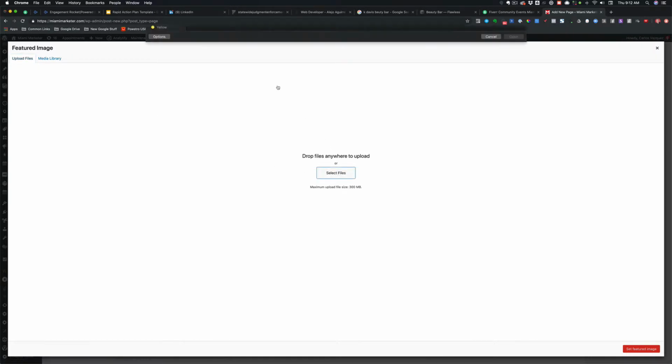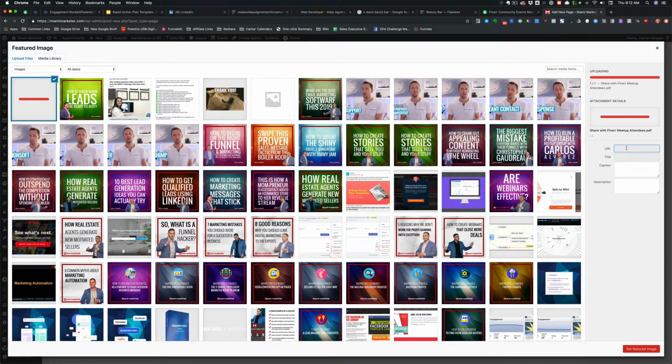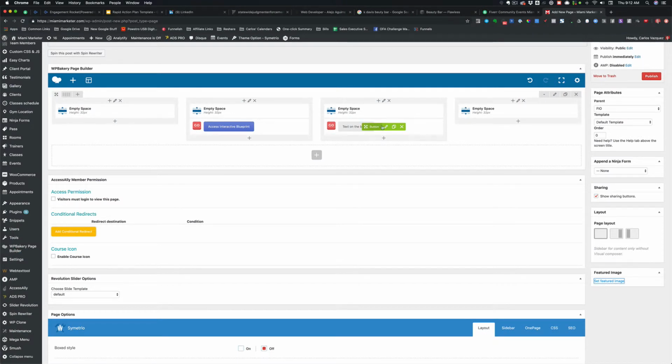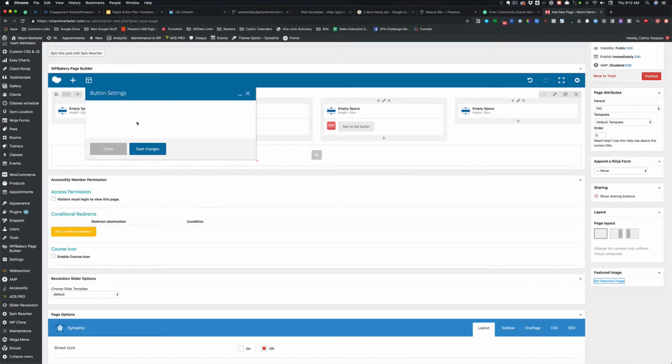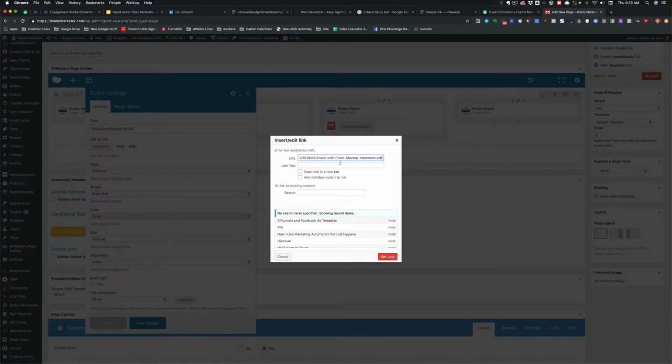Upload file, select file, download, share Fiverr Meetup. And I'm just going to grab this URL after it loads right over here. And I'm not going to set that as kind of image. I'm just going to grab that and then copy there and download PDF file. PDF, download blueprint, PDF, select URL. There you go.